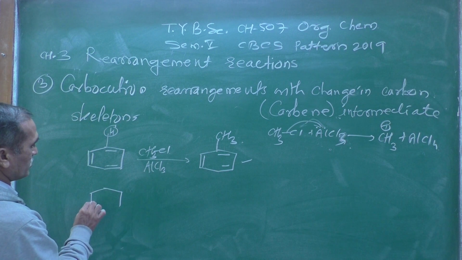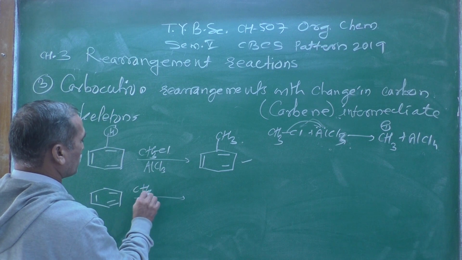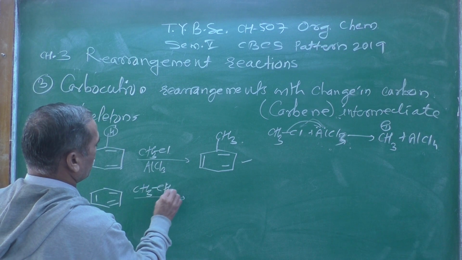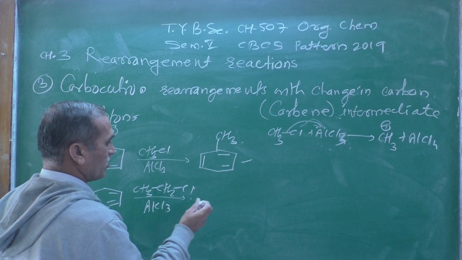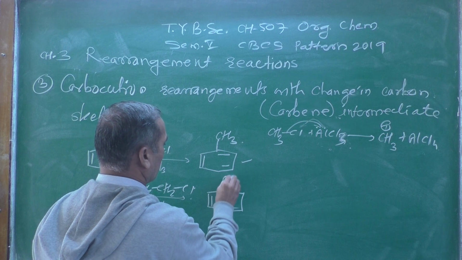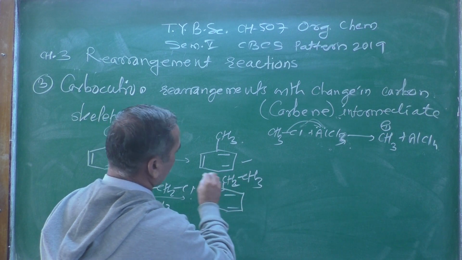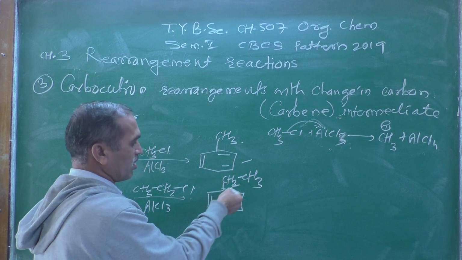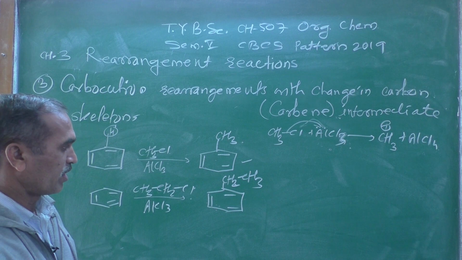And suppose let us see one more example over here. It will be treated with ethyl chloride, CH3CH2Cl, in presence of AlCl3. You will end up with only one product, that is CH2CH3 on benzene. This is ethyl benzene. You can call the earlier one toluene, or methyl benzene, and this one ethyl benzene.